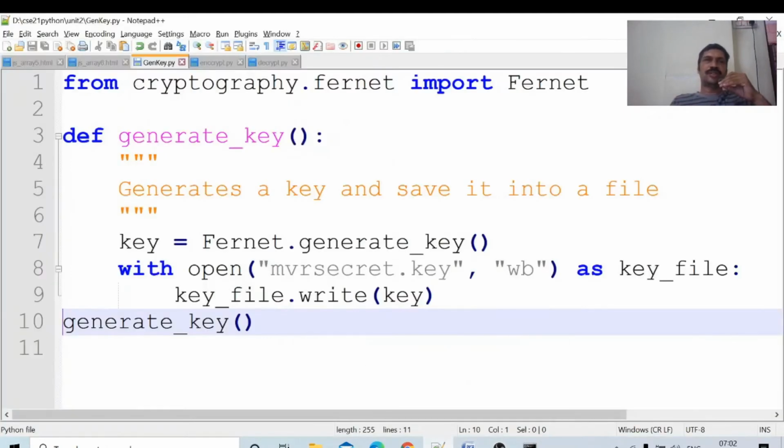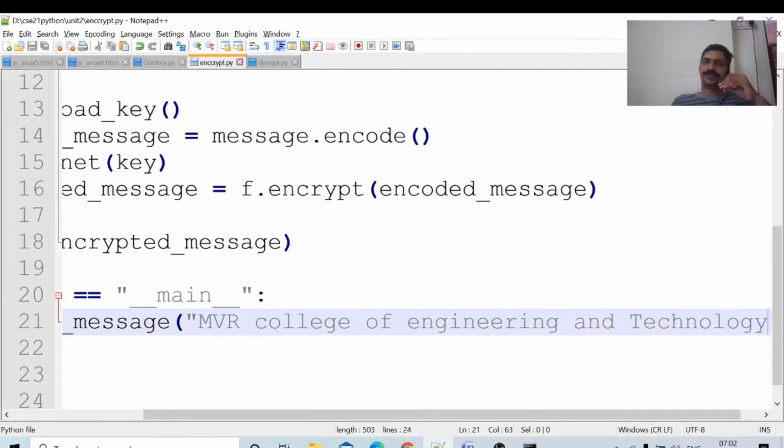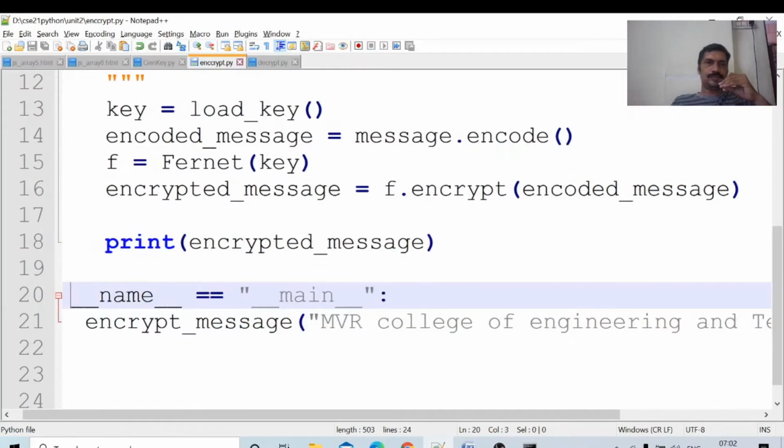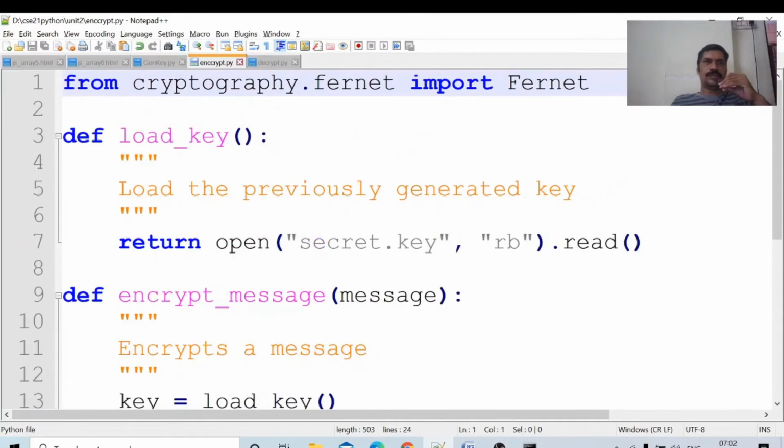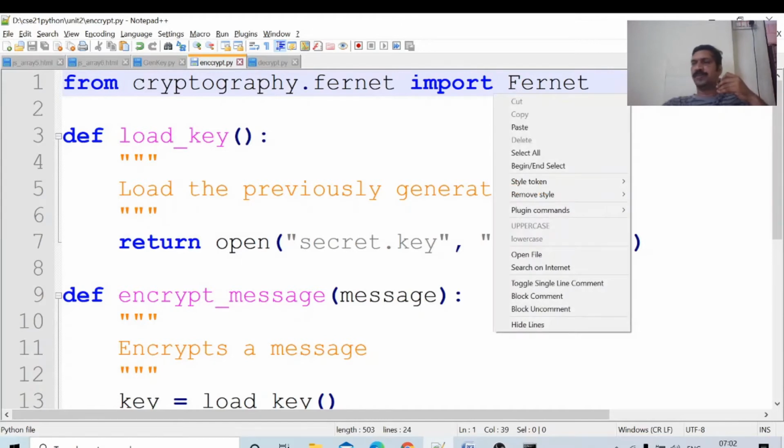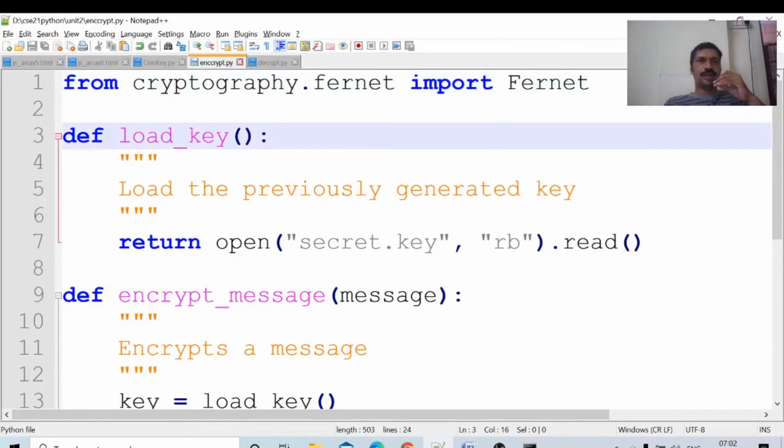Yeah, this is the code for encryption. This is the statement: from cryptography.fernet import Fernet. Till now, just write that statement. In the modules concept I will give detailed information about it: what the different types of import are, and what the modules in Python are. Definition: load_key, load the previously generated key.